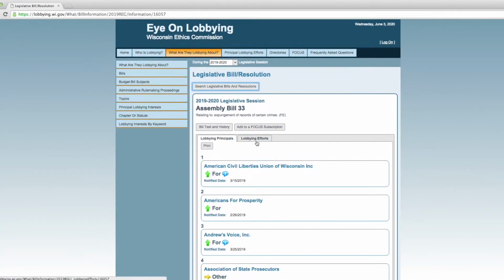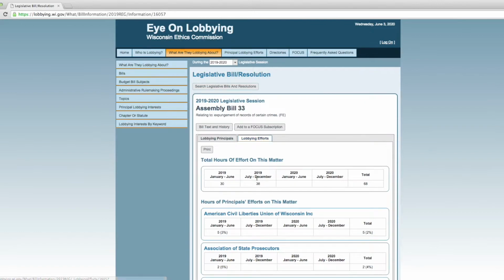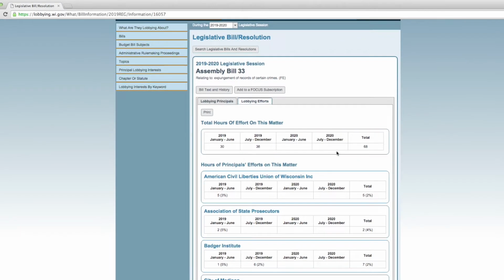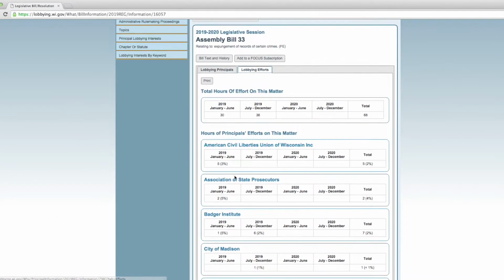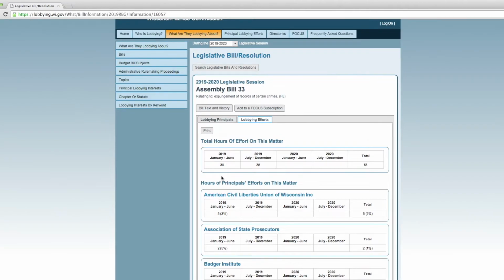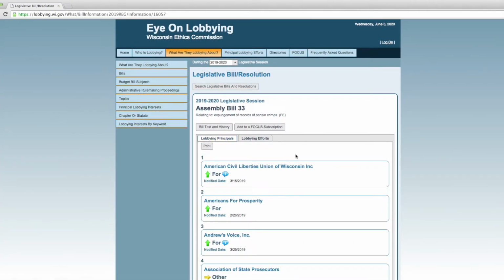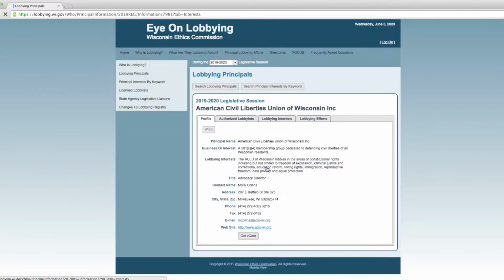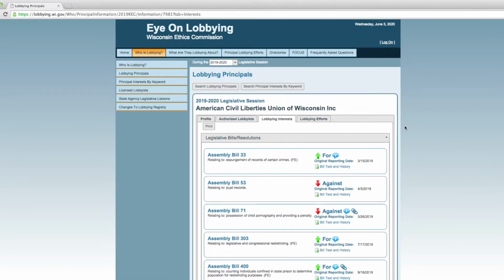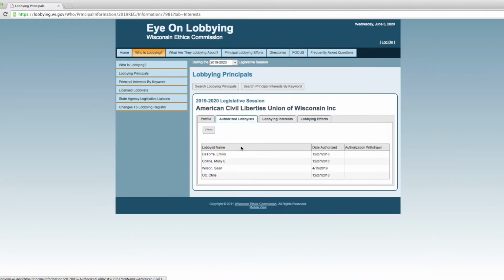And if I go here next to it, you can actually see what time these groups spent engaging in direct lobbying on this issue. So, look here. The ACLU says that between January and June, they spent 5 hours of lobbying directly on this bill. And then what's really nice is if you want to follow up, or if you have questions, this website also links to their profile. So here are all the bills that the ACLU lobbied on, some for, some against, who their authorized lobbyists are.